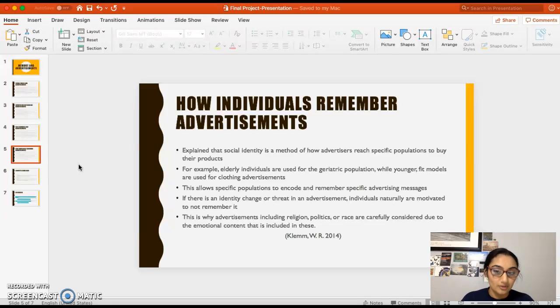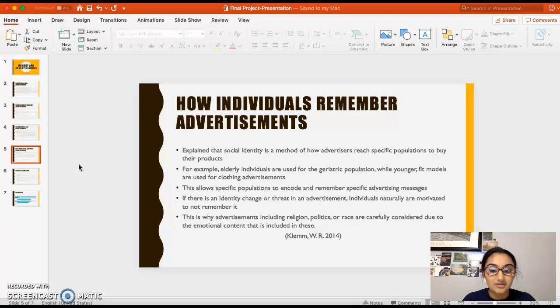And that's just so that those specific individuals and those specific populations feel like they fit in with that specific advertisement, therefore helping them remember what they saw. And because they remember what they saw, they're more inclined to buy those products.